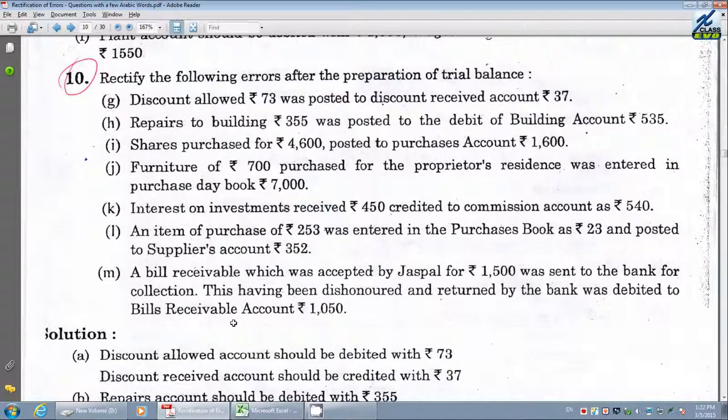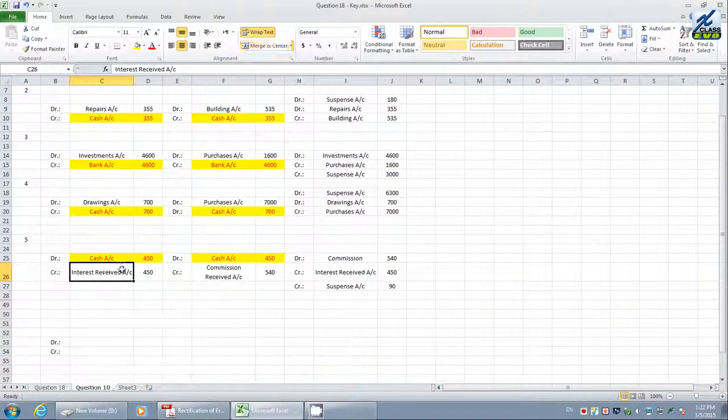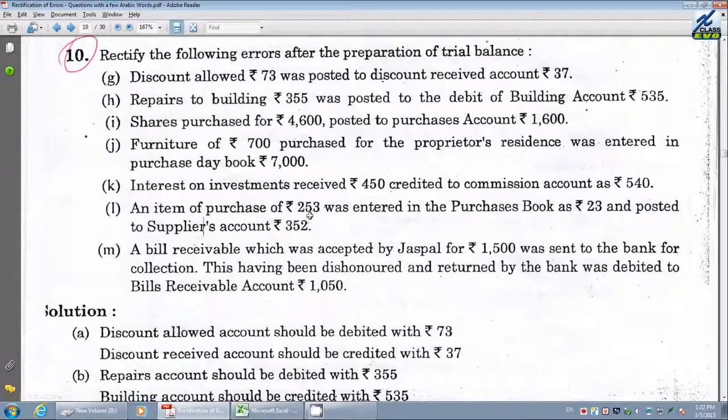Next, let us go ahead. This is the answer. Hope you have understood. In the interest received and commission account heading, the name of the account is a mistake, as well as the amount written is also a mistake. Let's go ahead with the next one.